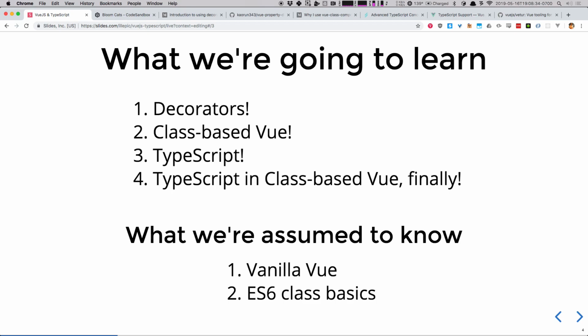The first thing we're going to learn is decorators, which is a really cool word. We're going to learn about class-based Vue, not just object-based Vue. We're going to do a little crash course in TypeScript. And then we're finally going to put TypeScript in classes in Vue. You can see the abstractions on top of that, all these different levels of tech that we have to jump through.